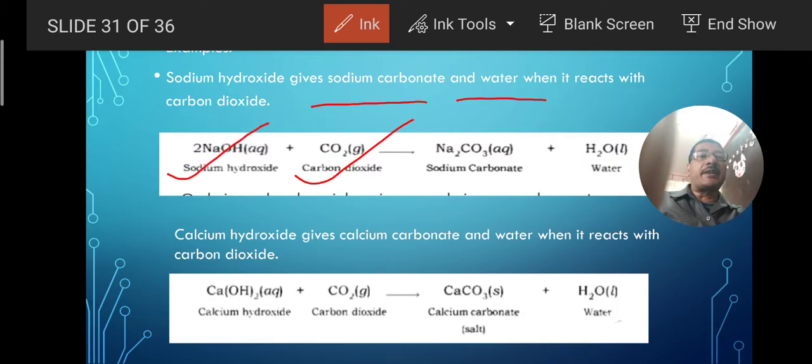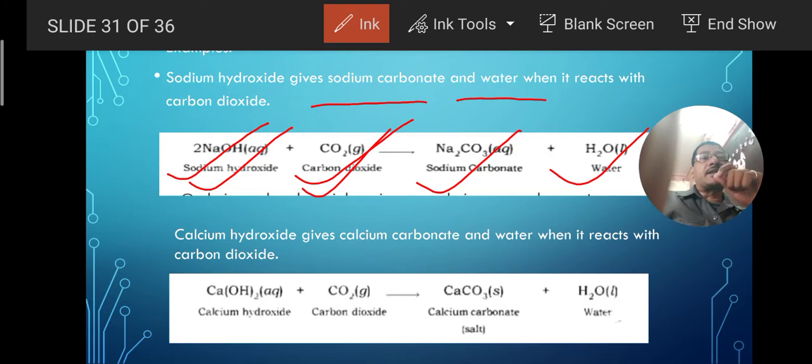When both are reacting, it is acidic, it is basic, so acid-base reaction will take place, and here salt is produced and water is produced. Salt is sodium carbonate and water. So here it is clear that when the non-metallic oxide, carbon dioxide, is reacting with the base, it produces salt and water.